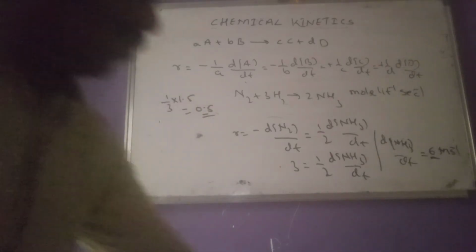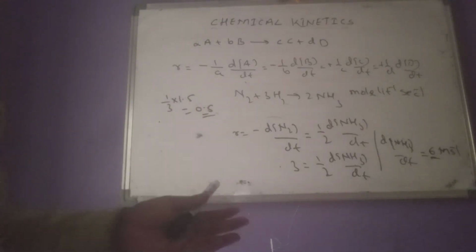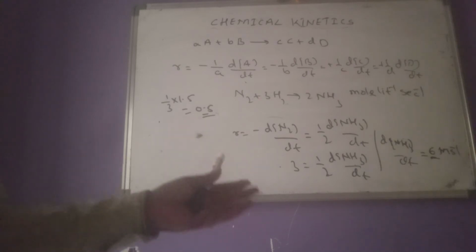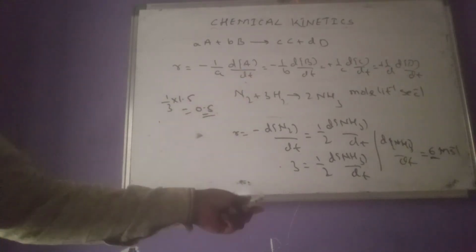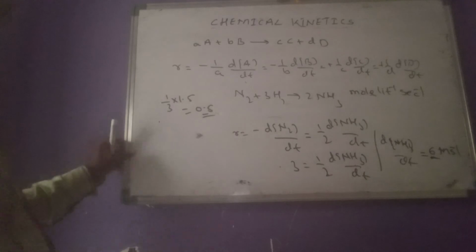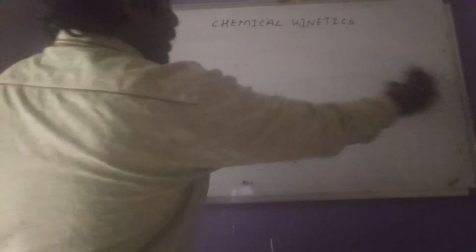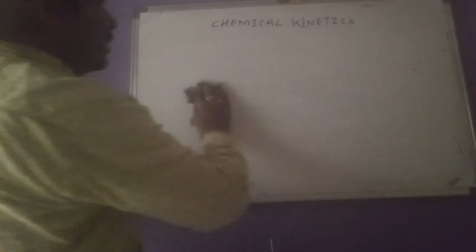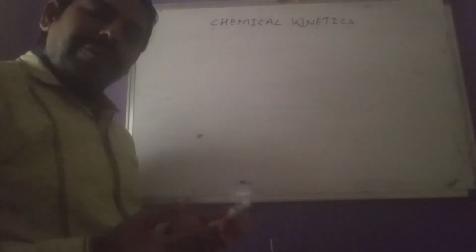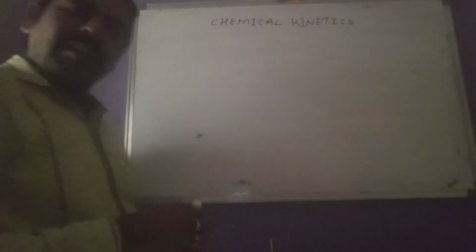So now another question they give, another type of question related to this rate expression. They may not always give the concentration, that is, the rate of disappearance in mole per liter per second. Sometimes they may give it in gram per liter per second also.